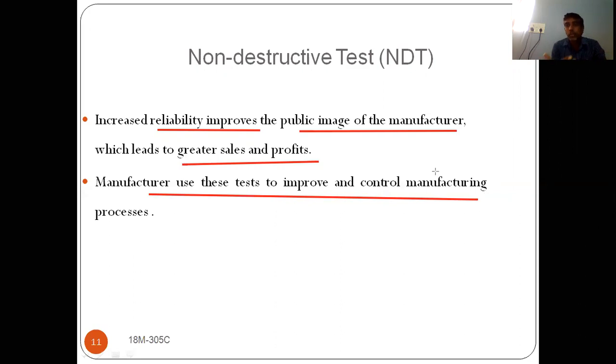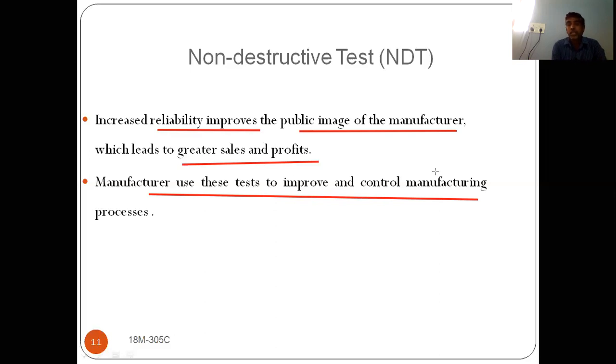So where you are going to get the defect, by which process, in which area, they will find out those areas and improve them, or they will control the parameters to get a reliable product. So in this way, these non-destructive tests are very, very useful.